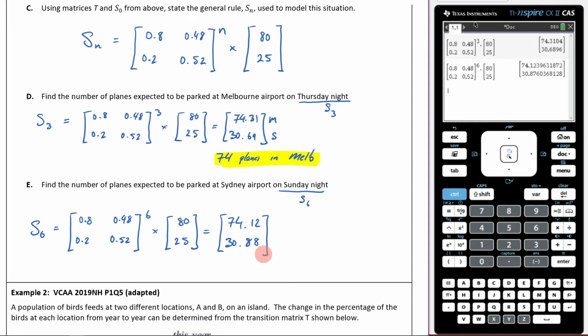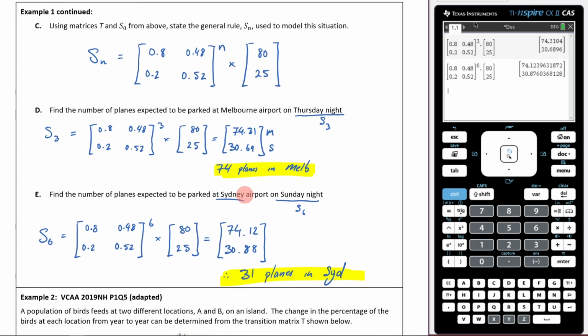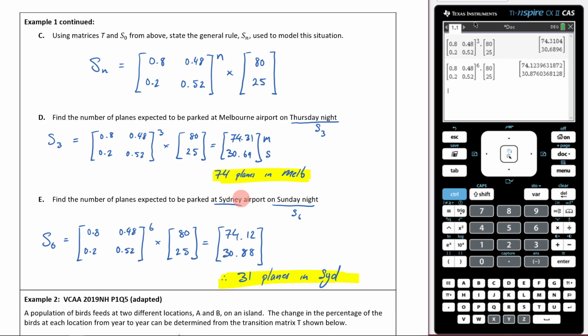Now this is asking for Sydney. So how many are in Sydney? Well, I'm going to have to round this up. 30.88 will be, therefore, 31 planes in Sydney. Perfect. And that is how you do it, people. All right, so that is how you use your general rule to get some answers there. Hopefully you found this helpful.